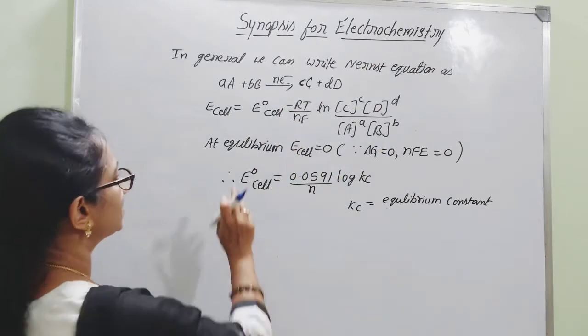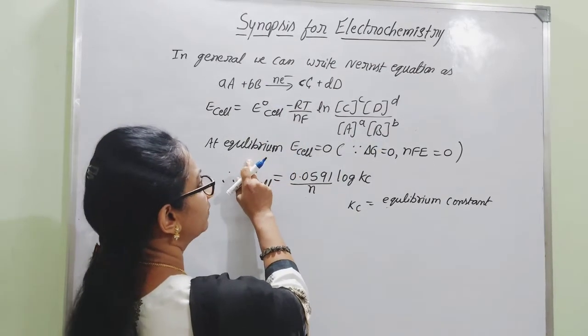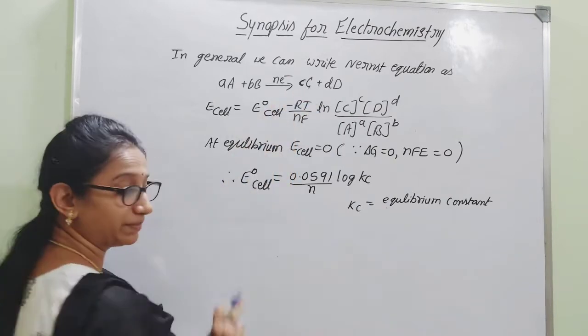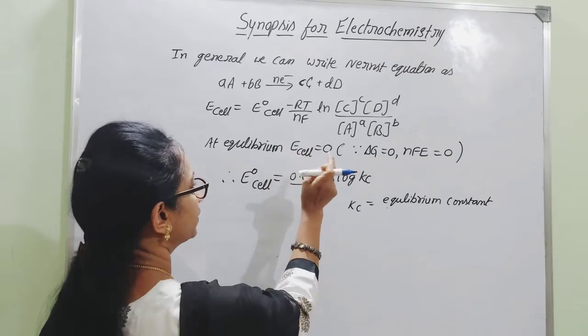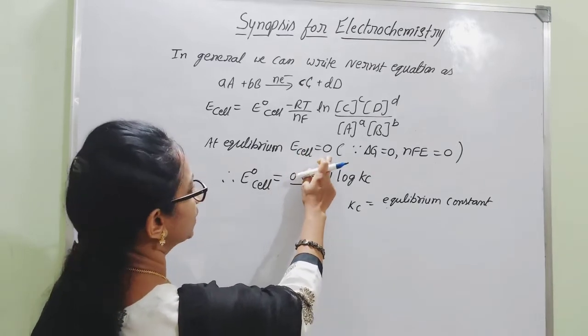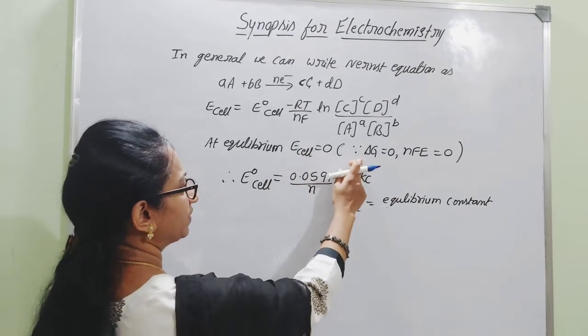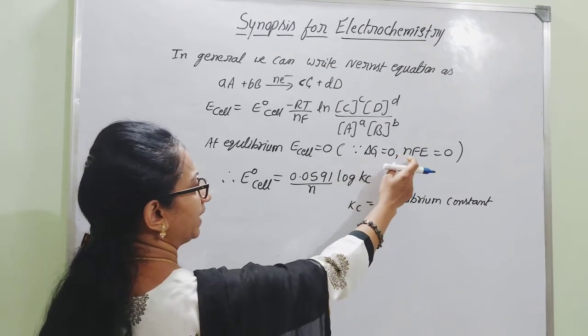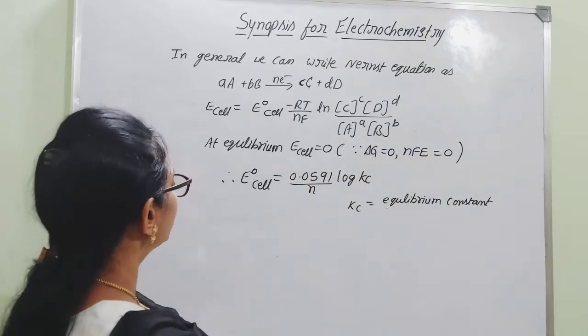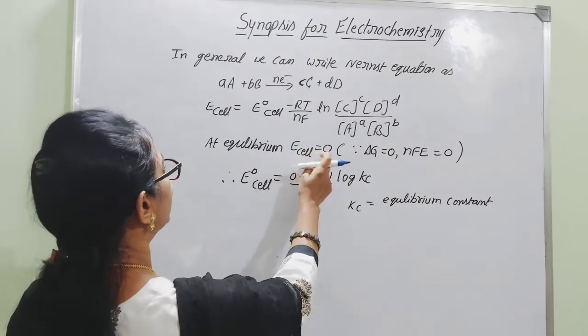In case the reaction is at equilibrium, then for such a reaction E cell will be equal to 0, because delta G will be equal to 0 at equilibrium, and NFE will be equal to 0. Therefore E cell will become 0.